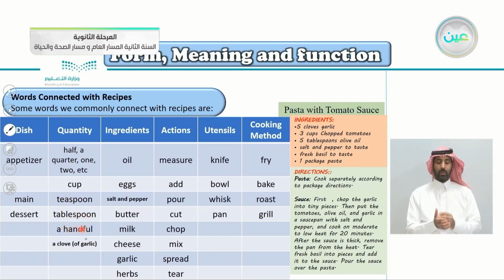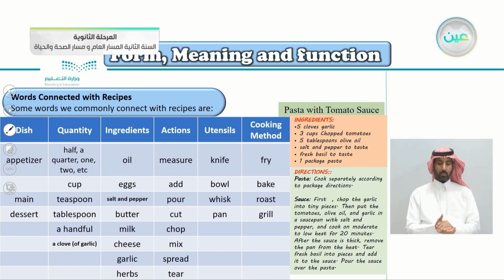A handful, to take with your hand, or a clove used with garlic. So a clove is used with garlic. The ingredients, the things that you put in the pot, for example: oil, eggs, salt and pepper, butter, milk, cheese, garlic, herbs, and so on. So these are the ingredients, the things that you cook together.